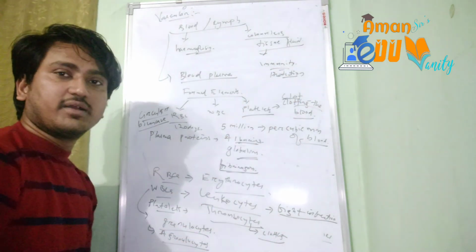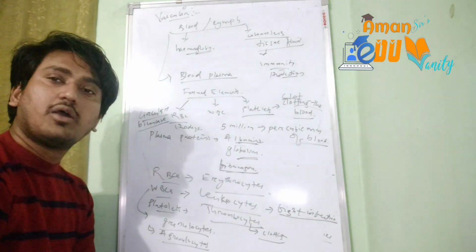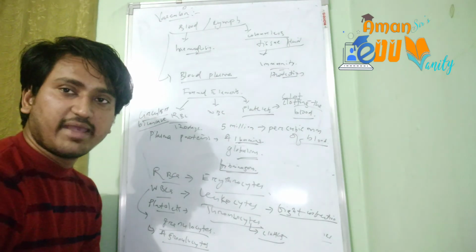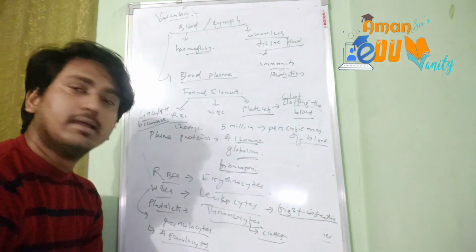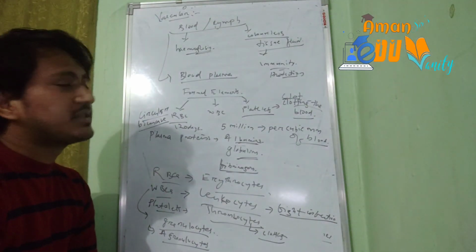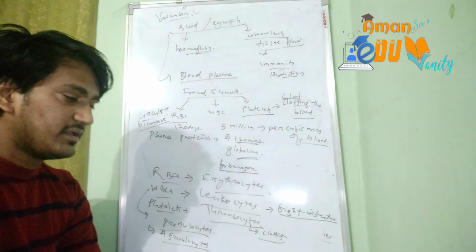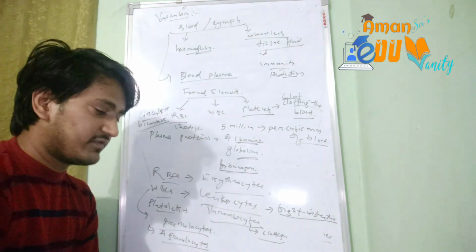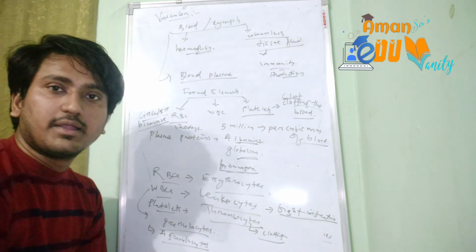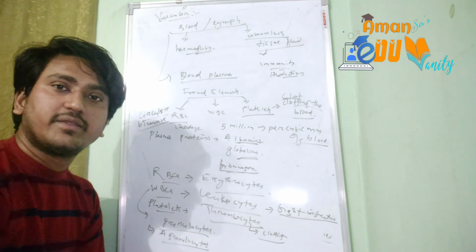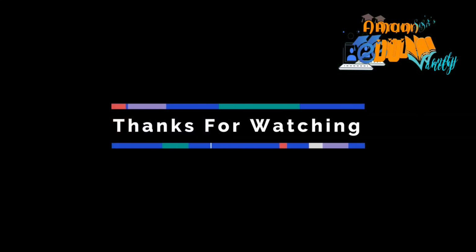Together with the other blood functions like transport of materials, digested food will be transported, all the other functions will remain the same, except it will not be able to perform the functions of the RBC because it lacks RBC. So yes, this was all about the fluid connective tissue, blood and the lymph. So today we have covered all the parts of the connective tissue. So yes, next we will continue with the muscular tissue and the nervous tissue in another video. Thank you all.